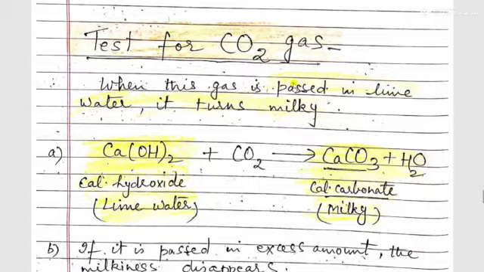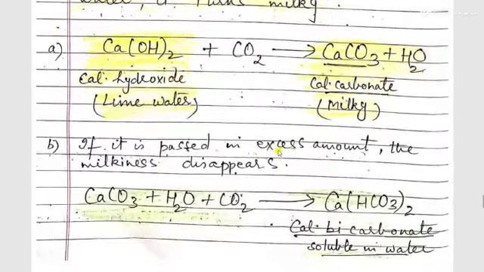When this gas is passed in lime water, the lime water turns milky. The reaction is Ca(OH)2 plus CO2 gives CaCO3 plus H2O. This calcium carbonate is milky, which turns lime water milky. But if excess of the gas is passed, the milkiness disappears. CaCO3 plus H2O plus CO2 gives Ca(HCO3)2. If CO2 is passed for a longer time in lime water, the milkiness disappears because of the formation of a soluble salt, Ca(HCO3)2, calcium bicarbonate.